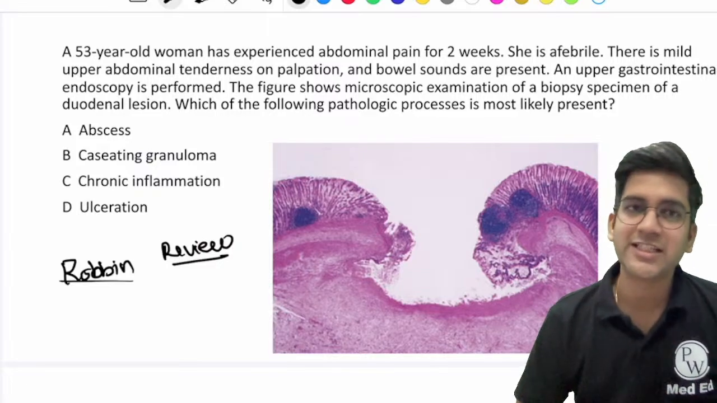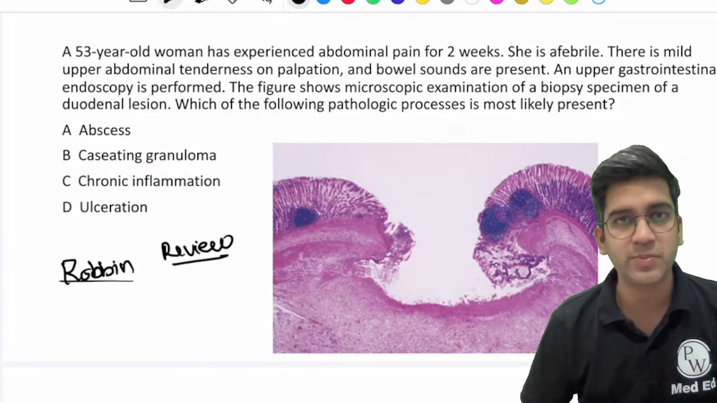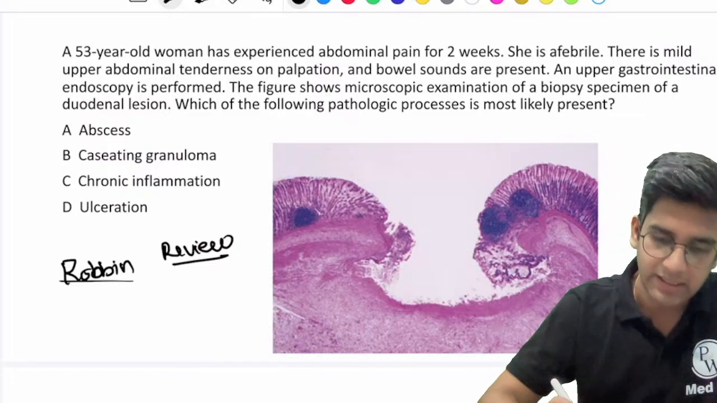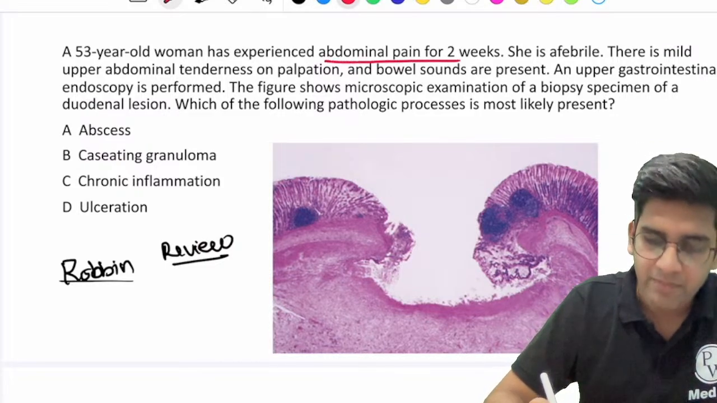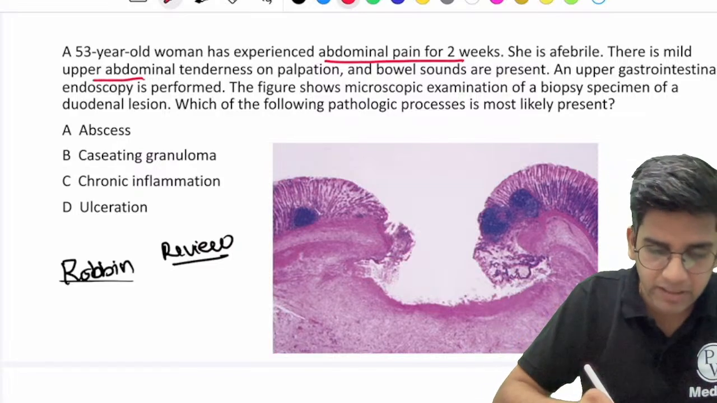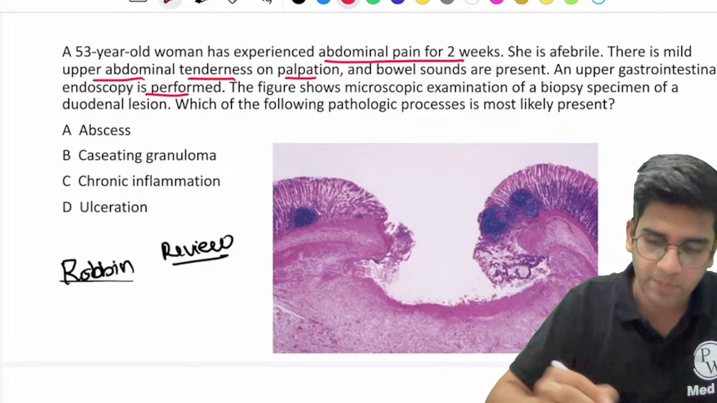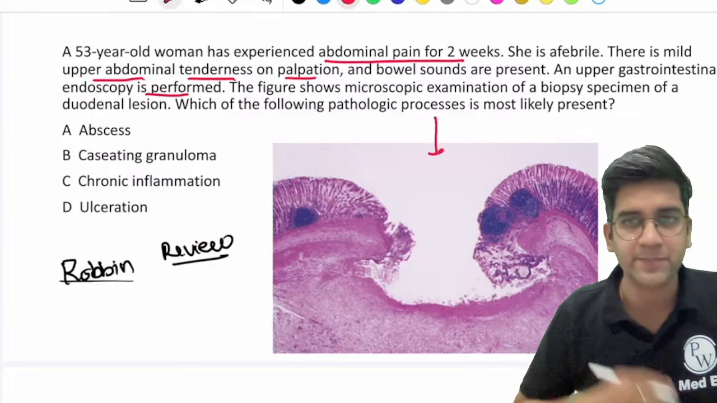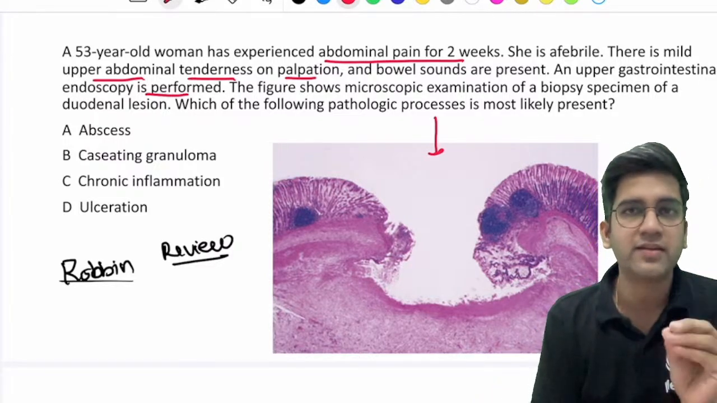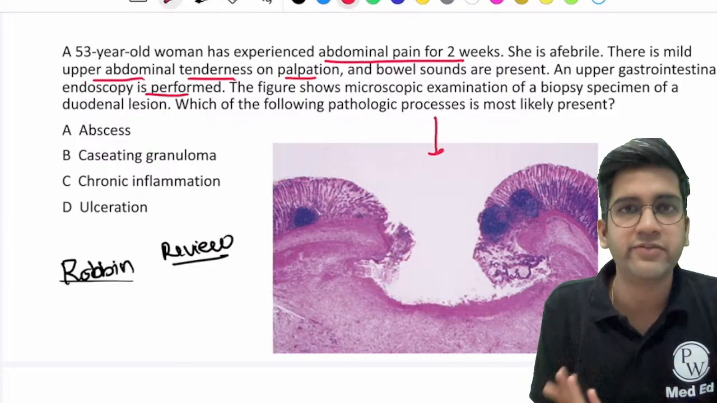Okay, still difficult. Let's read through the question. A 53-year-old person has experienced abdomen pain for 2 weeks. I know you guys are very early, but tell me, if there's an abdomen pain and there's a mild upper abdomen tenderness on palpation, bowel sounds are present, UGI scopy is found, and this was a slide. A patient with an abdomen pain, especially in the epigastric region, what disease comes to your mind first?